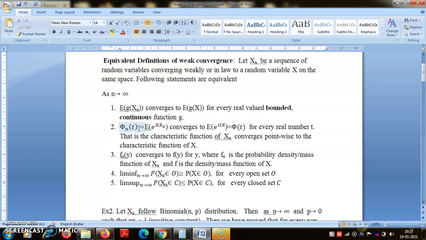This is in fact one of the main workhorses when we want to prove weak convergence. We often prove that phi_n(t) converges to phi(t), as we shall see in the case of the central limit theorem.